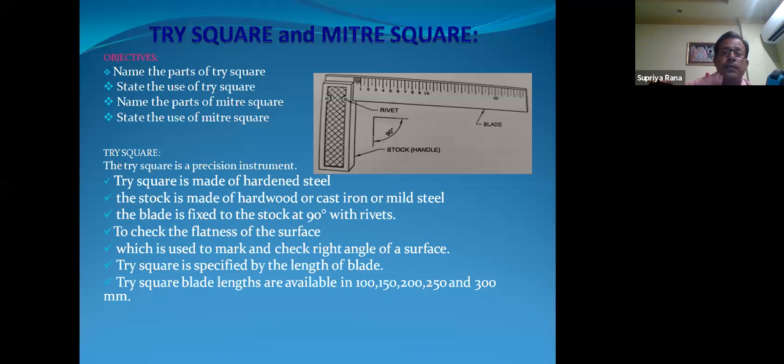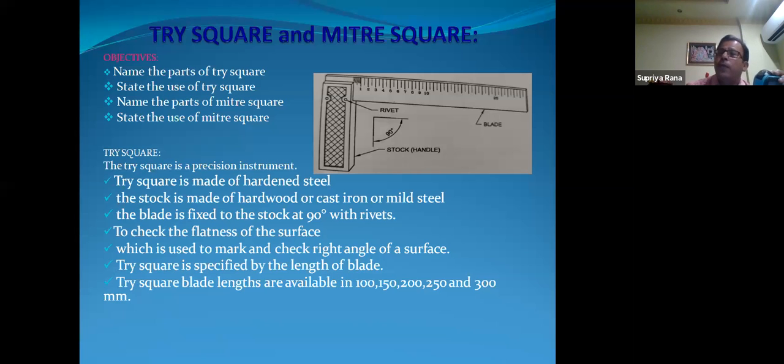That particular tri-square is made of hardened steel, and the stock is made of hardwood, or it may be cast iron or mild steel. And the blade is fixed to the stock at 90 degrees. Already I discussed that. And what is the application? To check the flatness of a surface, and it is used to mark and check a right angle to a surface.